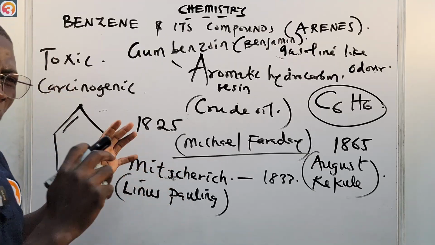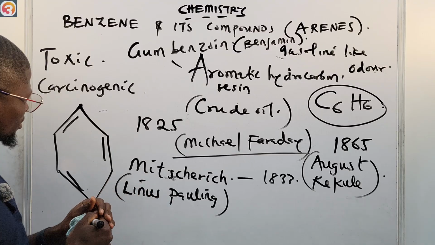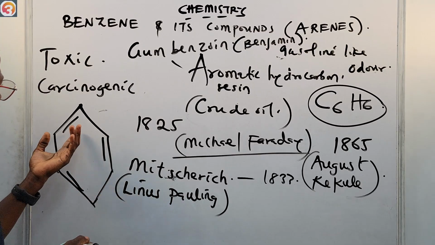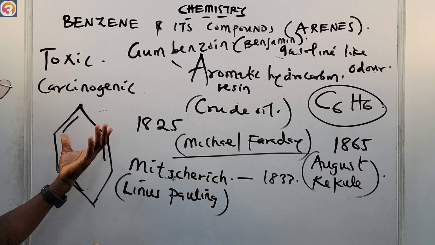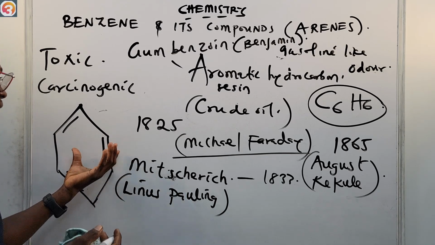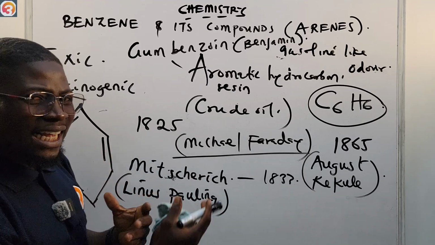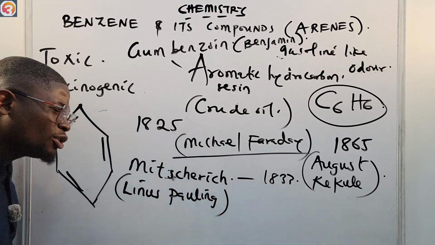But there were problems, of course, in the proposition made by August Kekule, because if these are single bonds, naturally, benzene should behave like alkenes. But benzene does not behave like that.